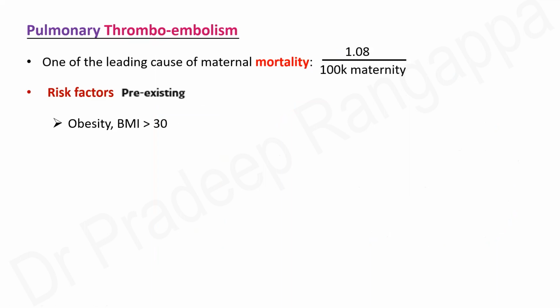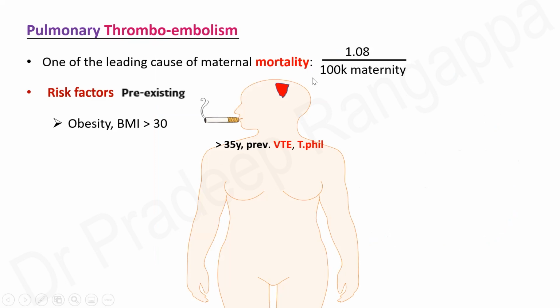So obesity, or body mass index more than 30, someone who's had a history of stroke before, someone who is an active smoker, elderly primigravida more than 35, someone who's had a previous VTE are at a much higher risk of developing pulmonary thromboembolism, as are those with any thrombophilic or prothrombotic states, sepsis, a cardiac condition, heart failure, cardiomyopathy, lung conditions like COPD or other chronic lung conditions, or inflammatory bowel disease or any underlying malignancy in pregnancy. All these become very important risk factors for pulmonary thromboembolism.